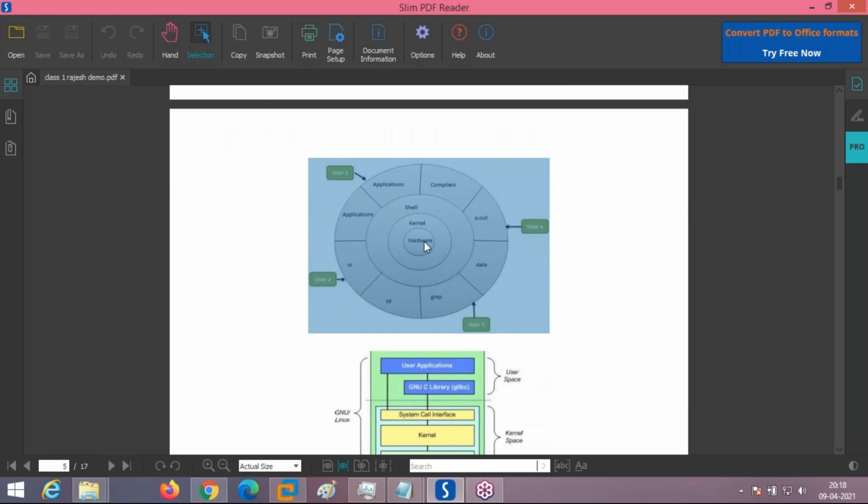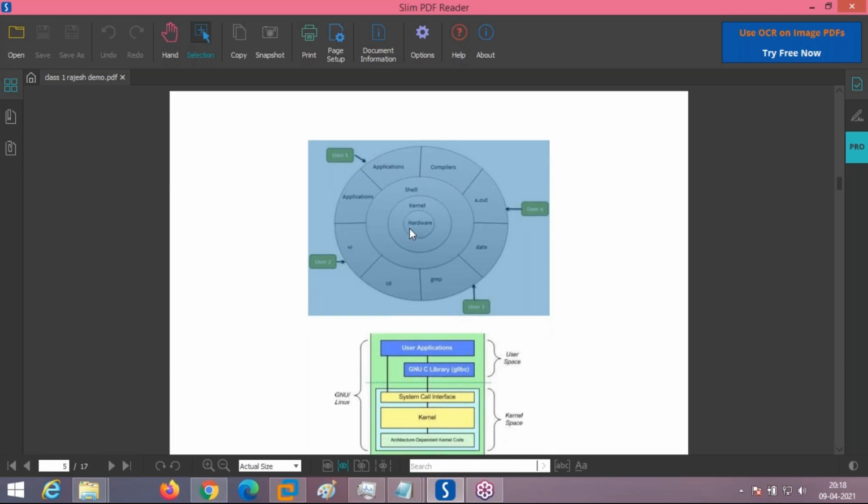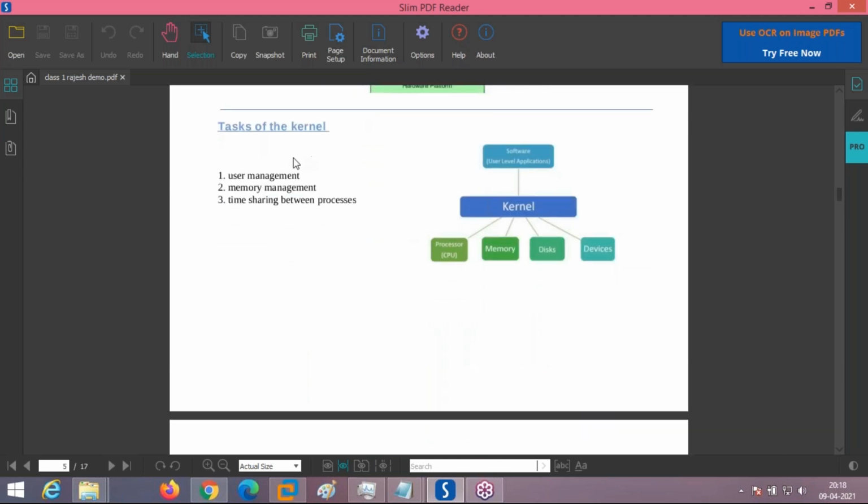This is the architecture of a Linux operating system, where the kernel is over the hardware, the shell is over the kernel, and other applications are installed over the shell. What is the primary task of the kernel? Who are the users connecting? Logging in and all will be taken care of by the kernel: user management. And whenever a user connects, he is going to do some tasks. The tasks executed by a user on an operating system are called processes.